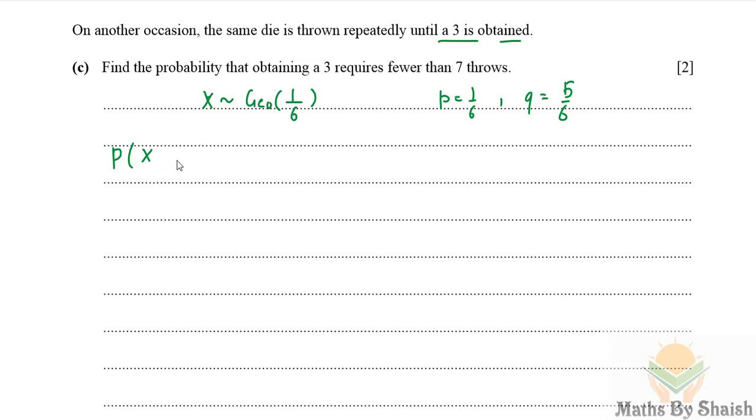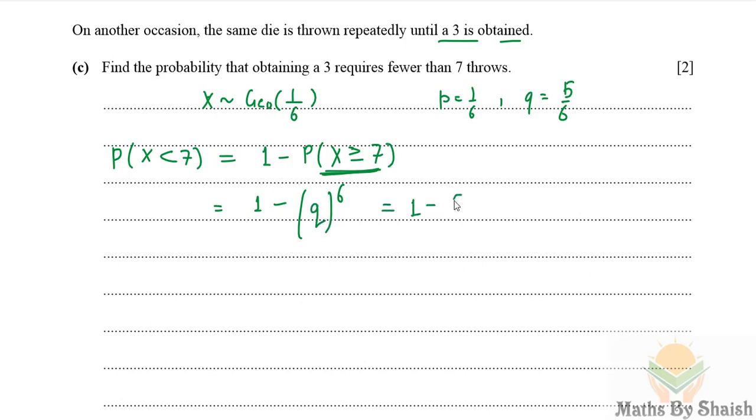So this question becomes X fewer than 7, meaning less than 7, and we find this probability by taking 1 minus the probability that throws required to get the first success are either 7 or more than 7. It means that the first 6 trials were not successes, because in order to get the first success we require at least 7 throws. So all the 6 times it was a failure.